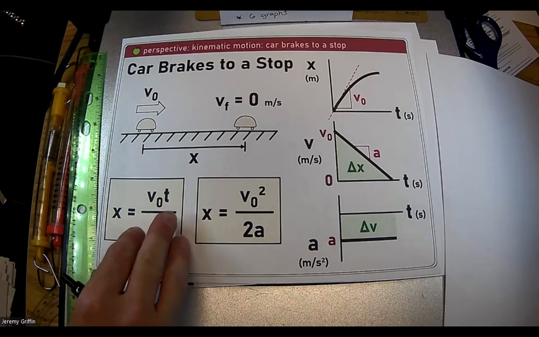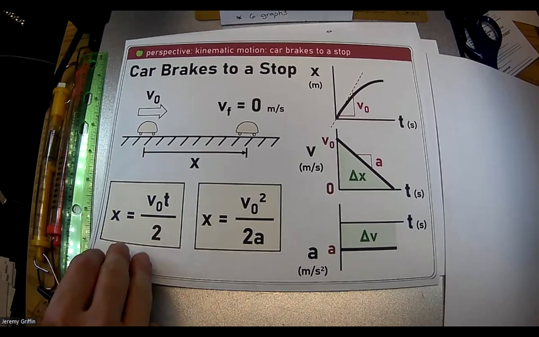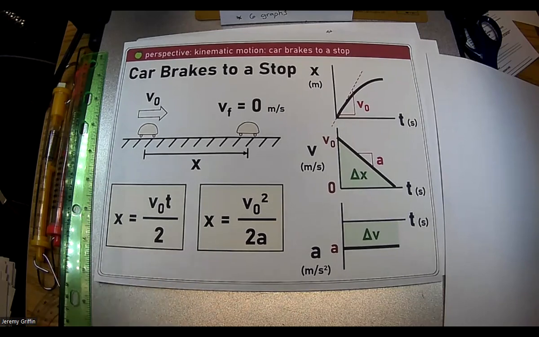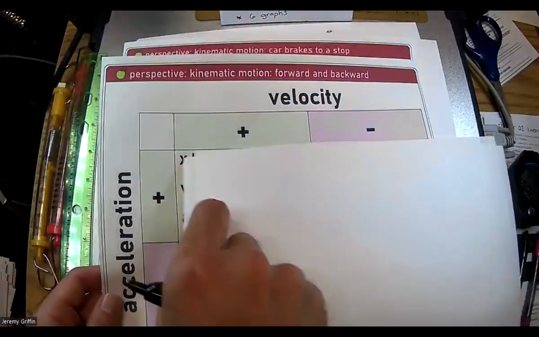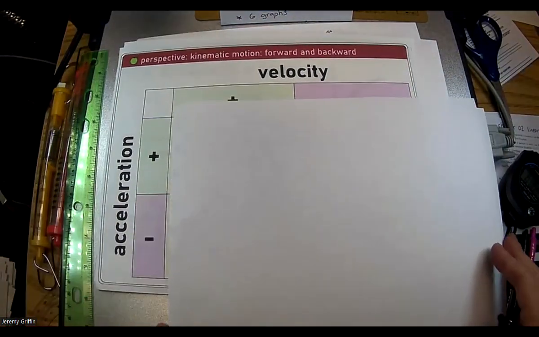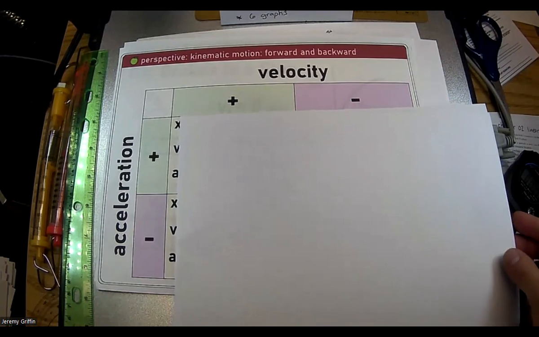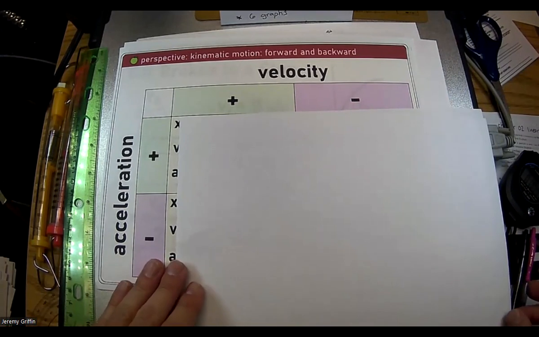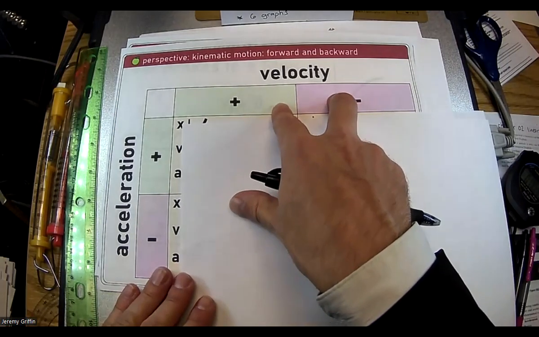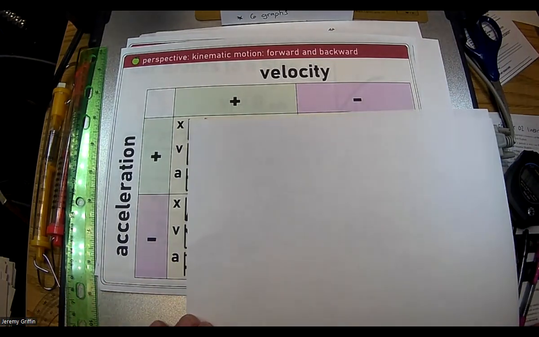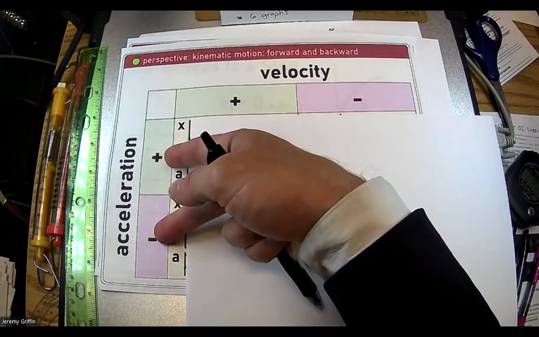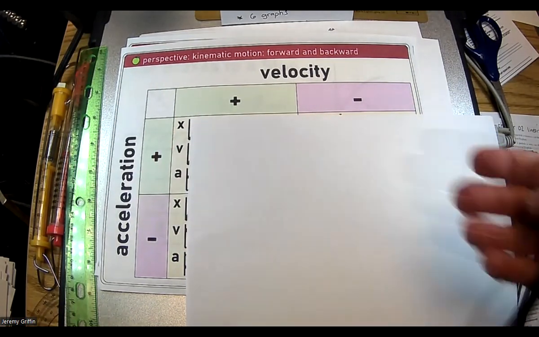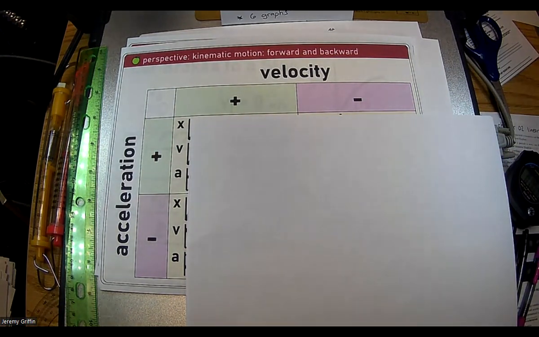All right. You know what? Let me do one more poster. I got one more linear motion poster. This one's a little bit involved, but here's pretty universally what you could have for increasing or decreasing velocity. I don't have any constant velocity ones on this table. Velocity could be positive or negative. Acceleration could be positive, negative. I guess acceleration could also be 0. Maybe I should have made a row for that, but oops, I didn't. So we'll go with this.